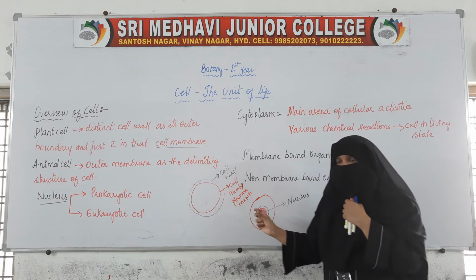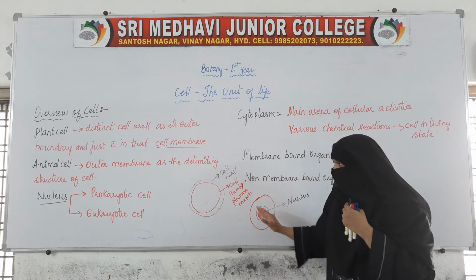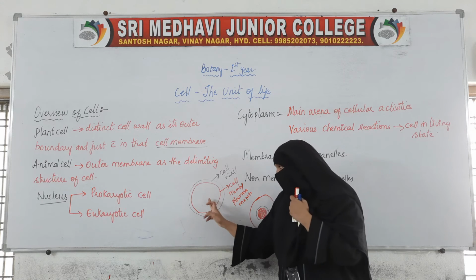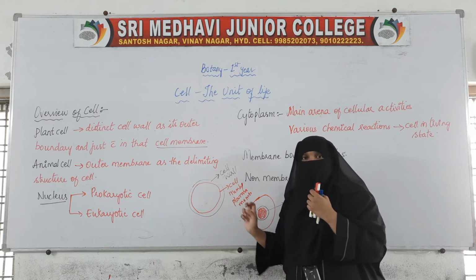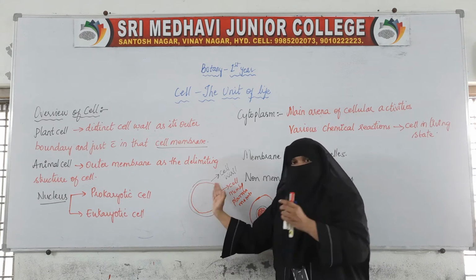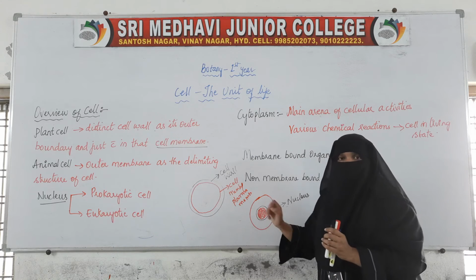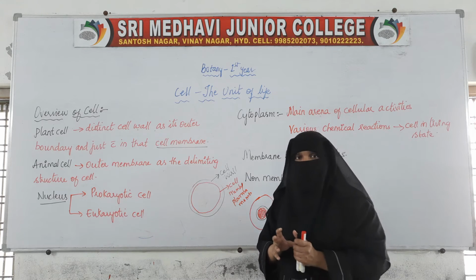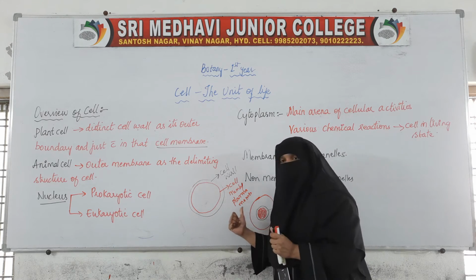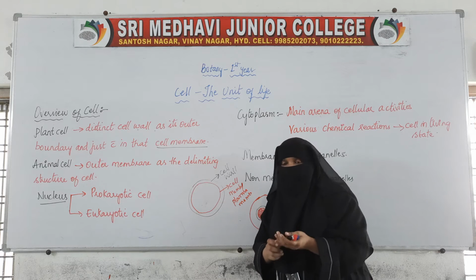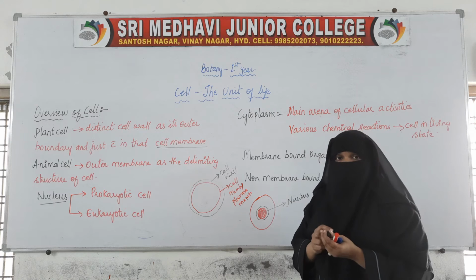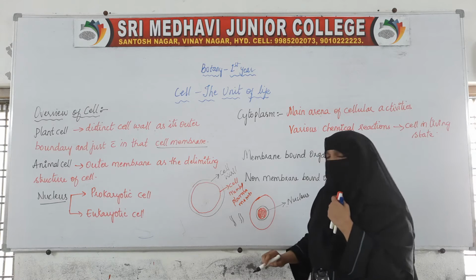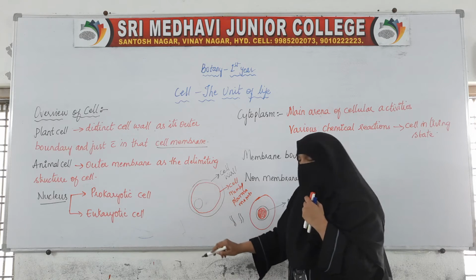But in the animal cell, this nucleus is in the center, and in plant cell, the nucleus is at the side of the cell. Both plant cell and animal cell have the nucleus. In the middle of the cell, a dense body covered with membrane is present. We call this dense body the nucleus. Inside this nucleus we have chromosomes, whether in the plant cell or the animal cell.